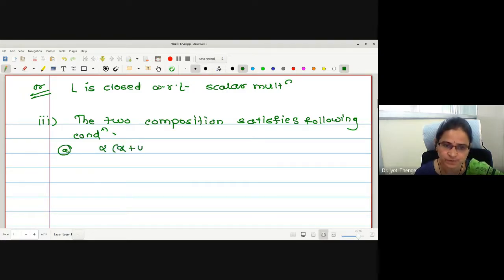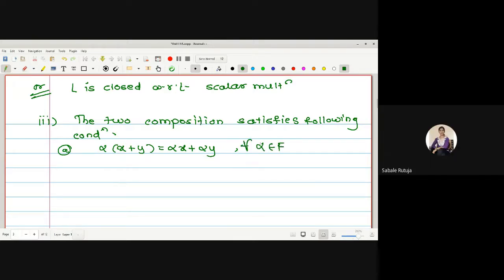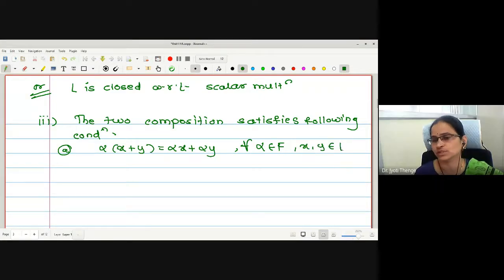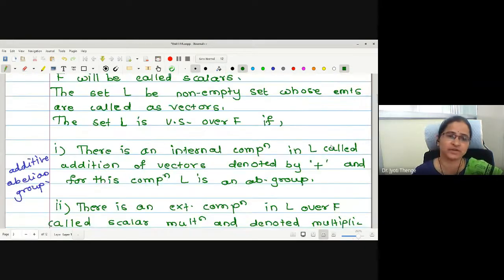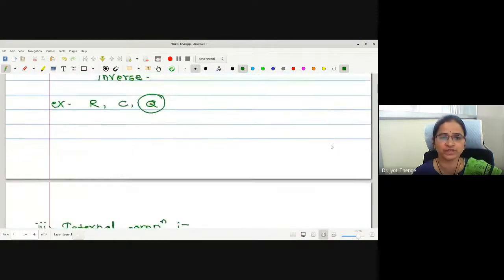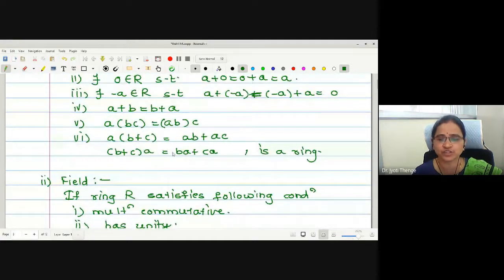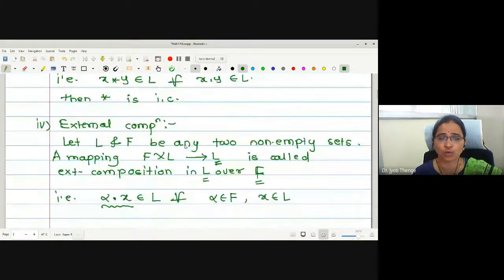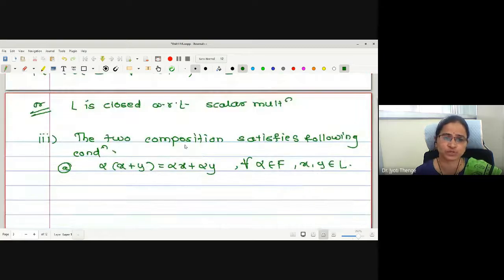Alpha times (x plus y) is alpha x plus alpha y. What is this condition called? Multiplication is distributive over addition? No, this is not a distributive property. This is what I wanted to make clear: in the previous definition we called this a distributive property, but here it is not distributive.